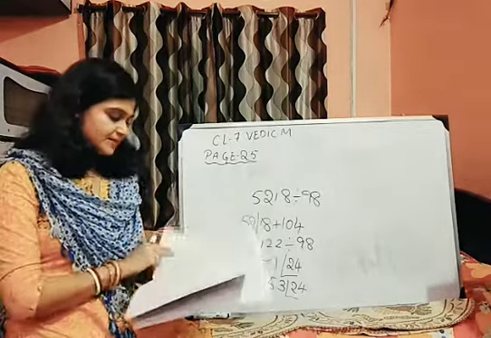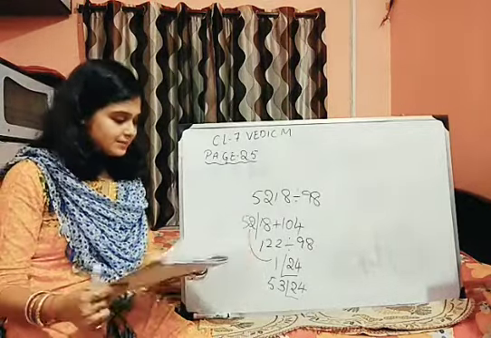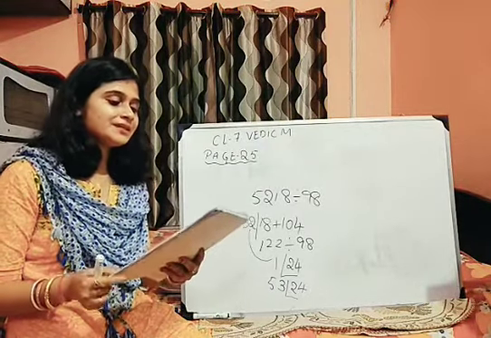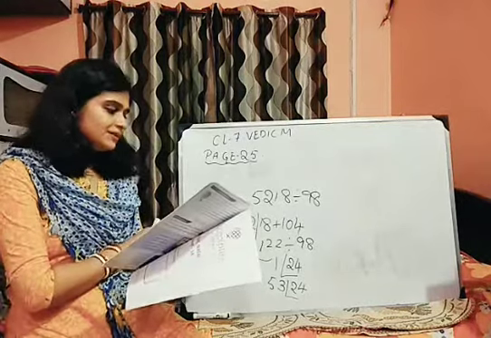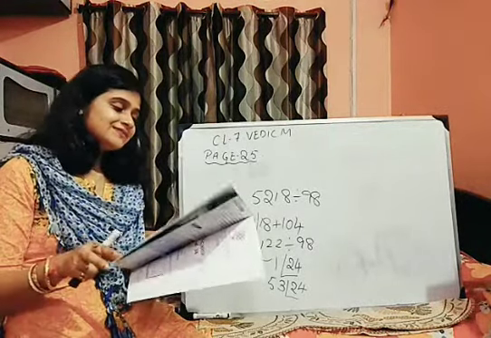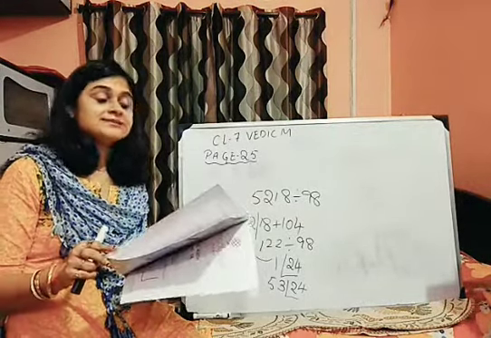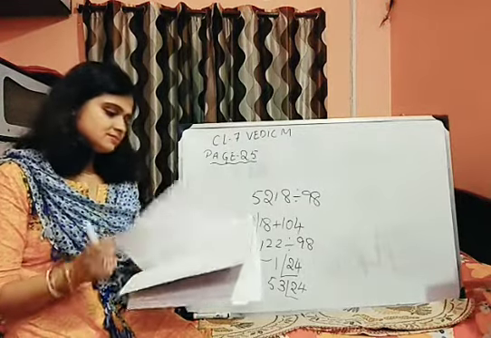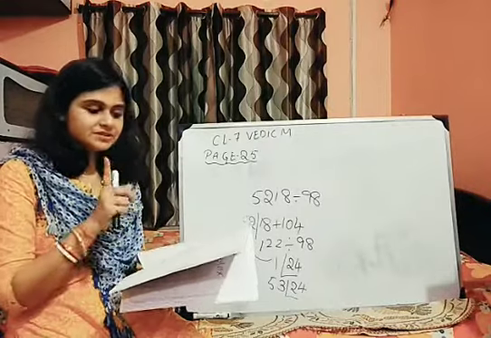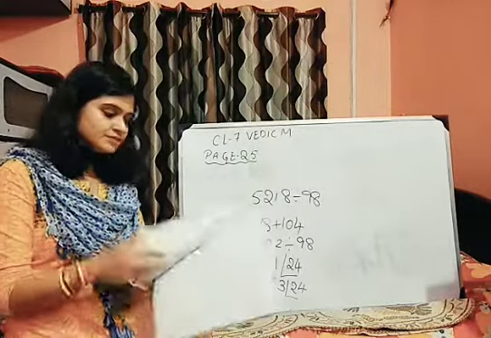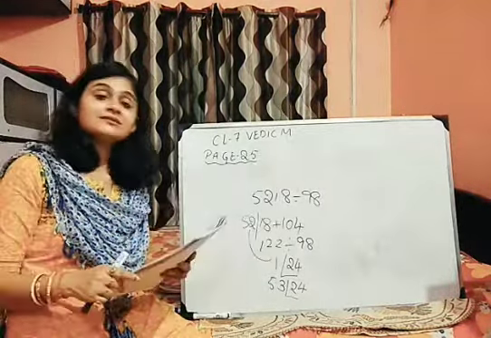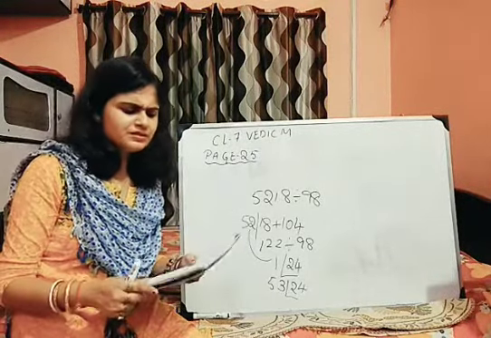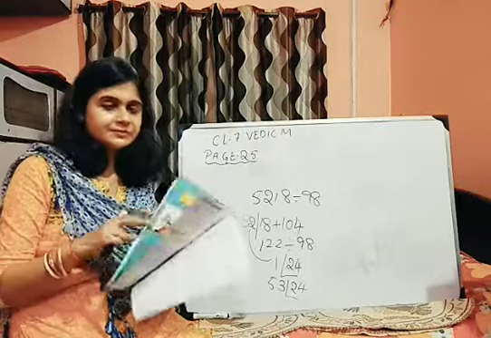Do page number 26 also. I know you all can do it. Now in the next class, we will start with division of any number by 11. Only 2 exercises are there. Then we will do division of any number by the series of 12 to 19. Only one exercise, Exercise A and B. One page. We will do that. So these 2 are left. Then we will move to the factors sums. So we are having only 4 to 5 topics left, which we will be doing very soon.